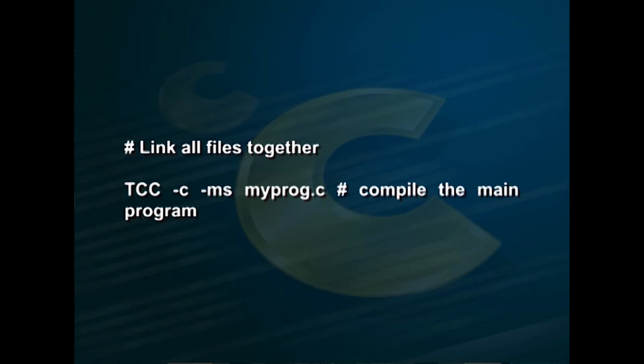See this example. The first line is made up of a comment alone, but the second line has a comment and a command. First line: # link all files together. Second line: tcc -c -ms myprog.c # compile the main program.